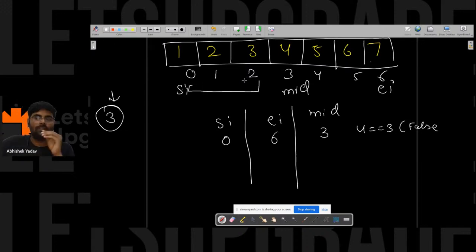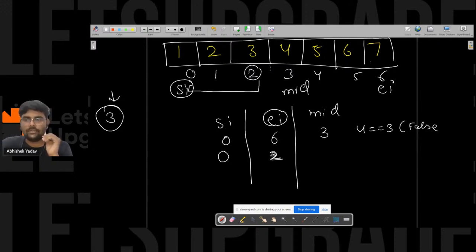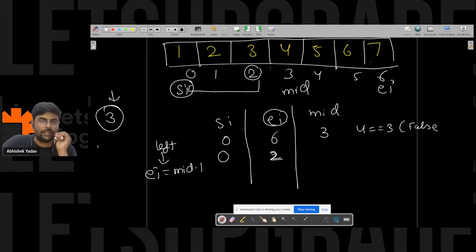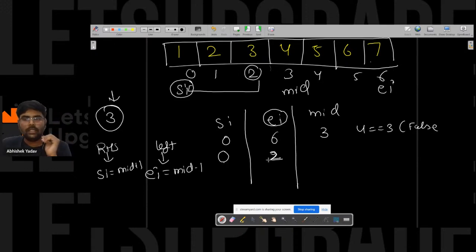The moment I go in the left hand side part, you can see the starting index will be fixed. You have to change the end point, right? So now the starting index will be same, but you have to update the end index, that is, end index will be 2 now. When you have to move to the left hand side part, you update the end index by mid minus 1. And whenever you have to go to the right hand side part, you update the starting index by mid plus 1, right? So here 0 to 2.